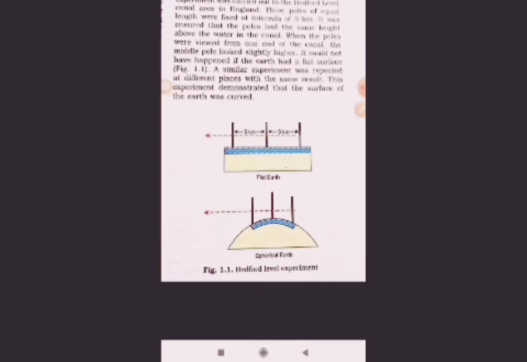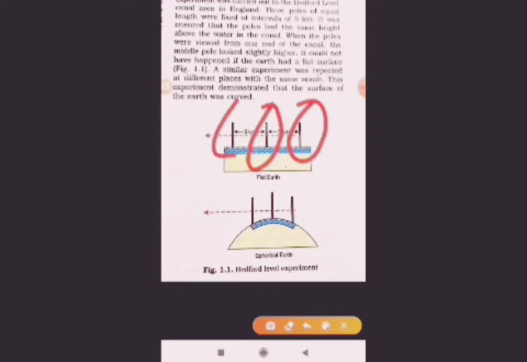Let's have the first proof, that is the Bedford Level experiment. He used 3 poles placed at intervals of 5 kilometers. You can see here the first pole, second pole and third pole.